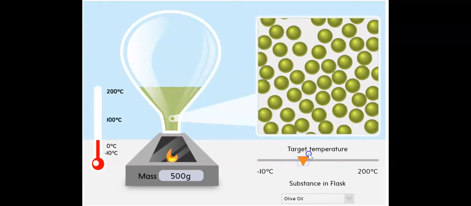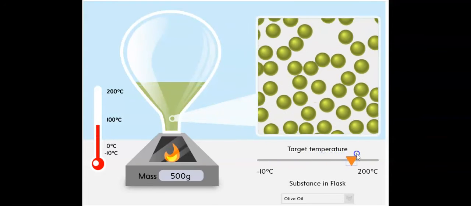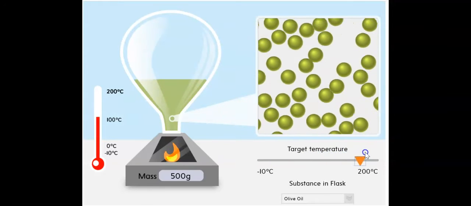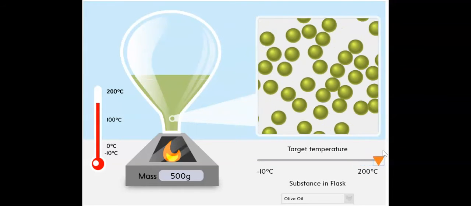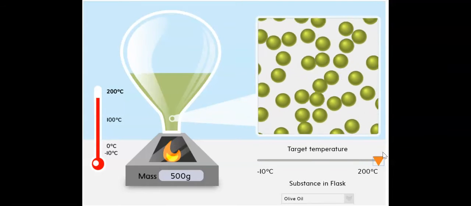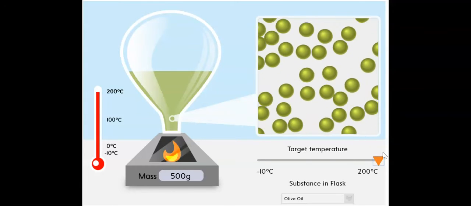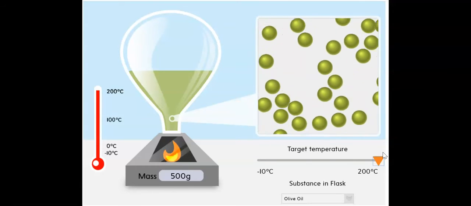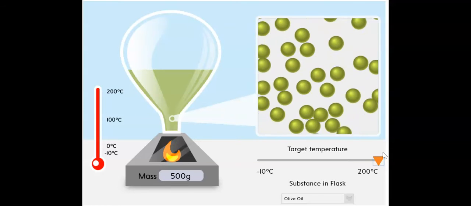Do you see how the particles of the olive oil are scattered around when I reach 200? They are all around that place, not packed at all. So technically, this is liquid. Still liquid, not gas.